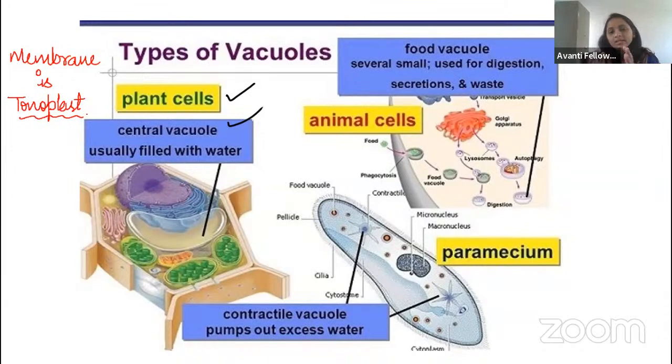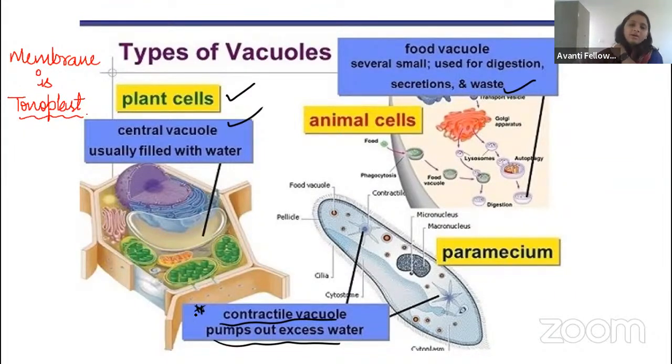Now let us come to the food vacuole. What happens in the food vacuole? It helps in the digestion and the secretion of waste. It is engulfing the food. So that is about the food vacuole. Now let us come to the contractile vacuole. The contractile vacuole is very, very important.